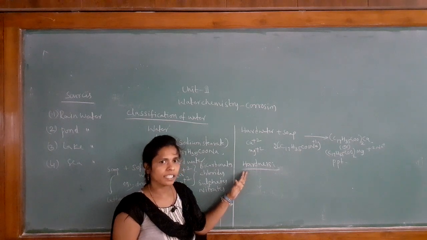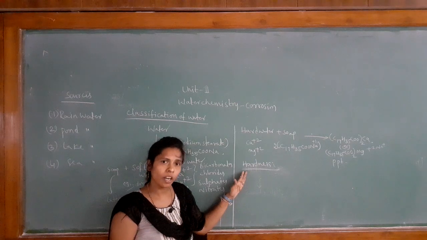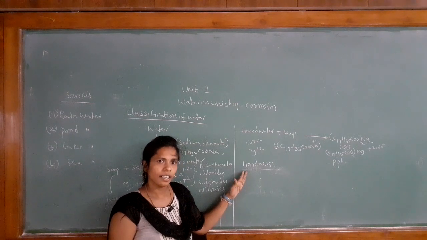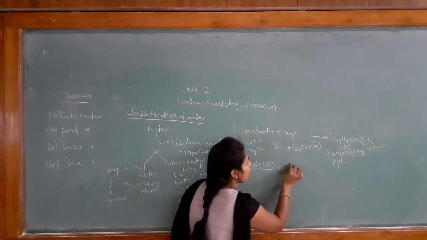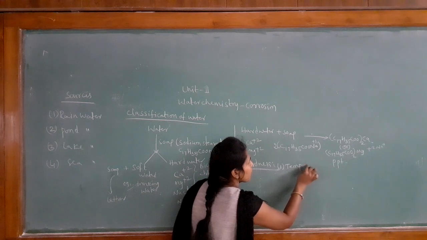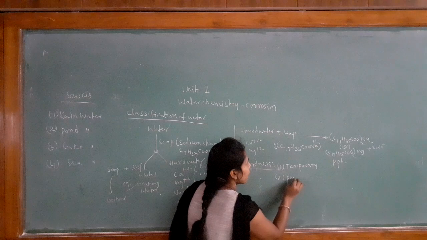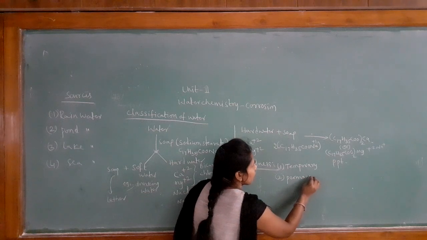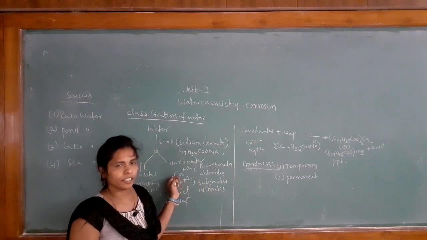This hardness is classified into 2 types: temporary hardness and permanent hardness. In the name itself we have temporary and permanent.